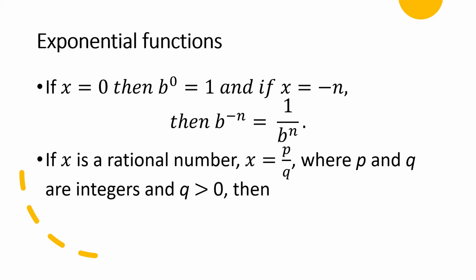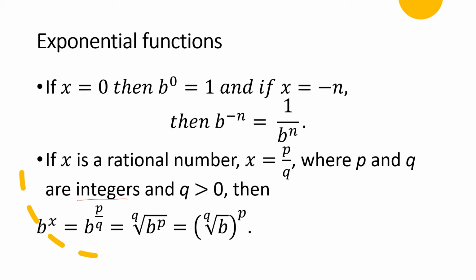Now, if x is a rational number, meaning it is of this form, x is equal to p over q, where p and q are integers and q is greater than 0, then this one holds. Meaning, you have a base raised to x, and if the exponent is a rational number, let's say 1/2 or 3 over 4, then b raised to x becomes b raised to p over q, which is equal to the qth root of b raised to p, or which is equal to this one.